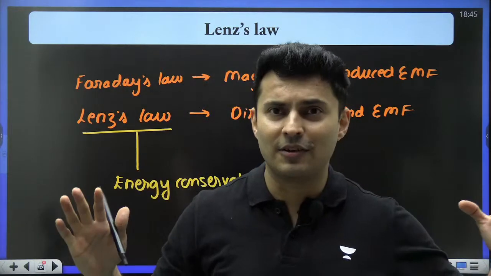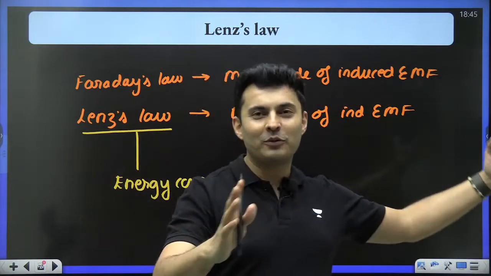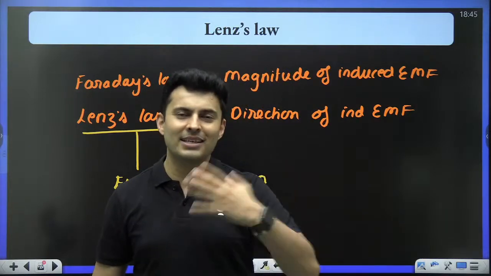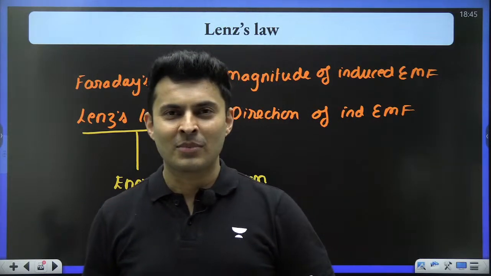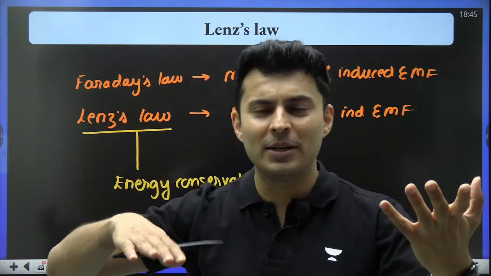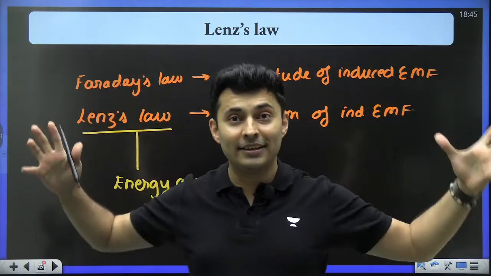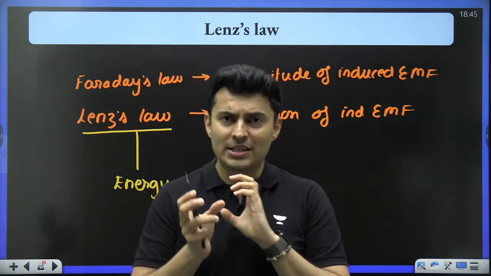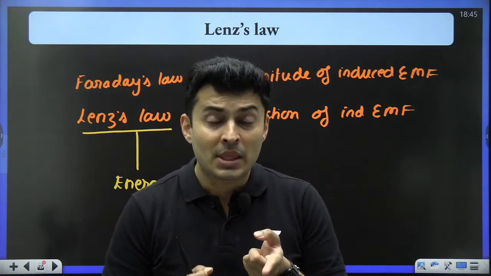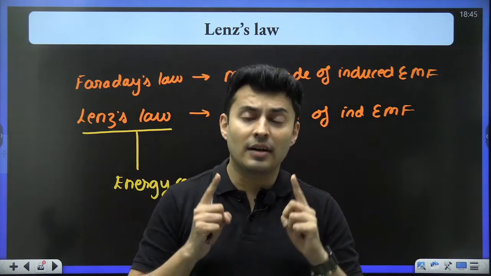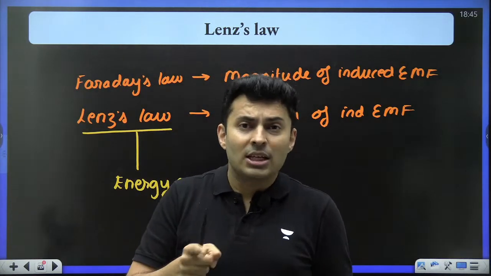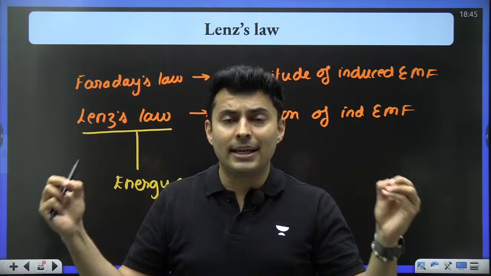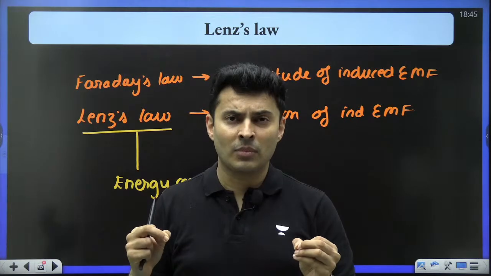Always, energy is conserved, no matter which part of physics you go, be it optics, modern physics, mechanics, thermodynamics, anything, even in magnetism. If one form is created, another form is destroyed, but the total energy remains conserved. So if electricity is being generated, it will always try to oppose the change of the flux in such a way that the total energy remains conserved.